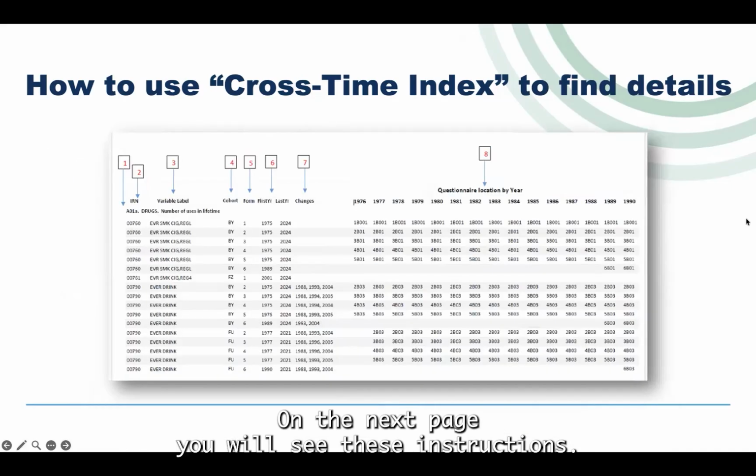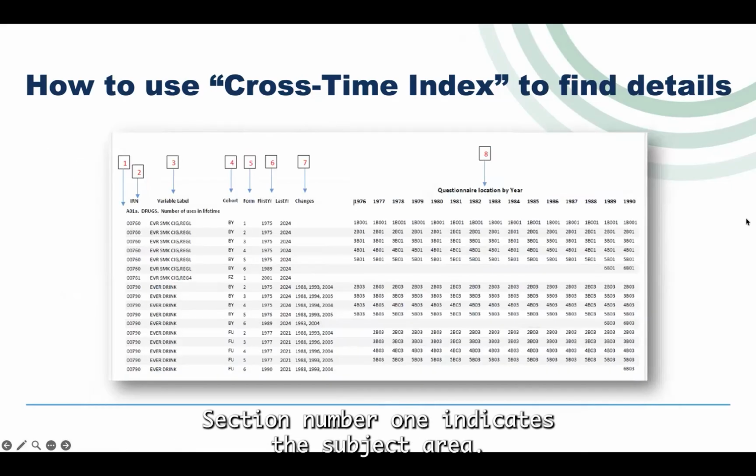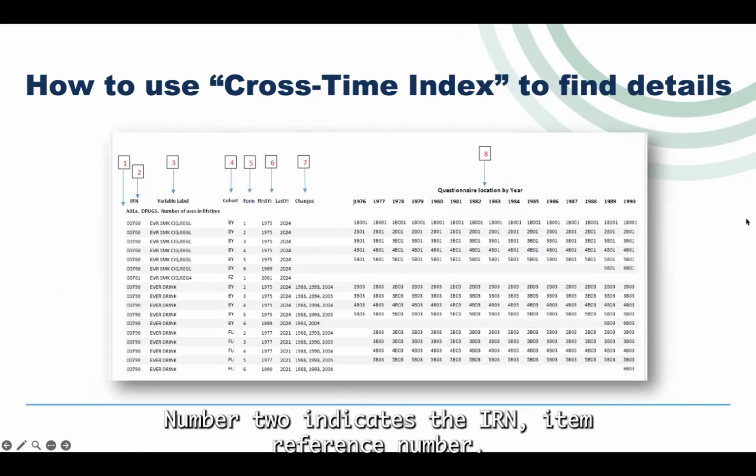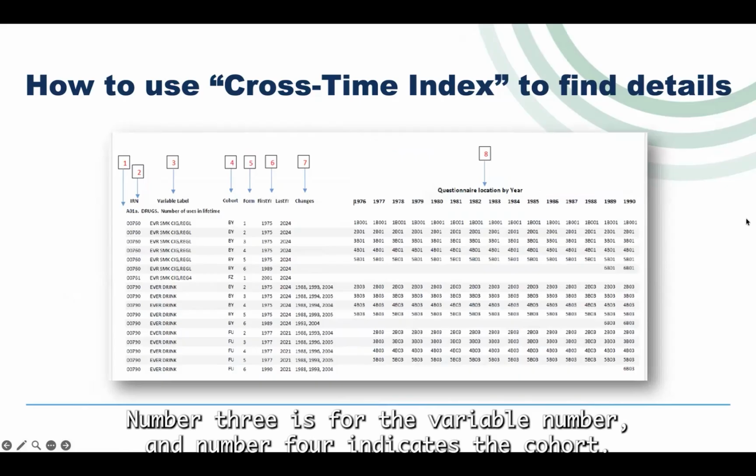On the next page, you will see these instructions. Section number 1 indicates the subject area. For example, A01A, drugs, number of uses in lifetime. Number 2 indicates the IRN, item reference number. Number 3 is for the variable number, and number 4 indicates the cohort.